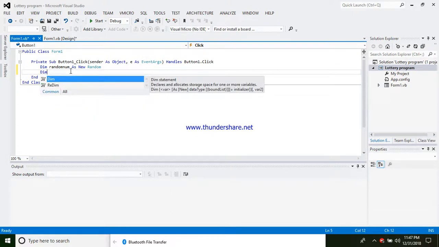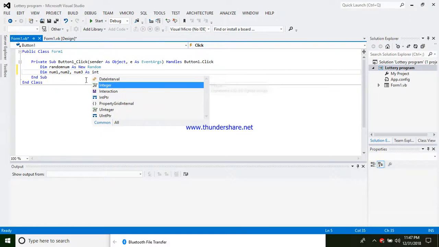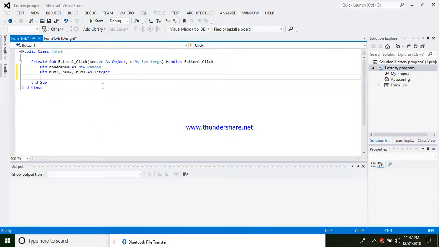I want 3 numbers, so I declare num1, num2, num3 as integer. Then enter. From there, I want to know what these 3 numbers are.